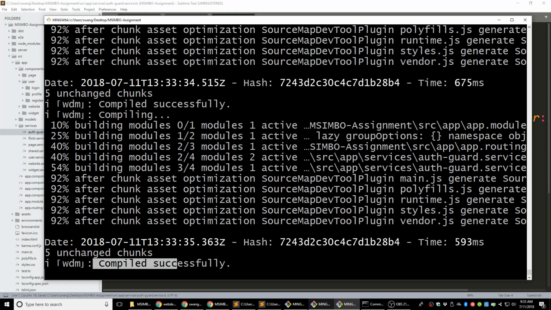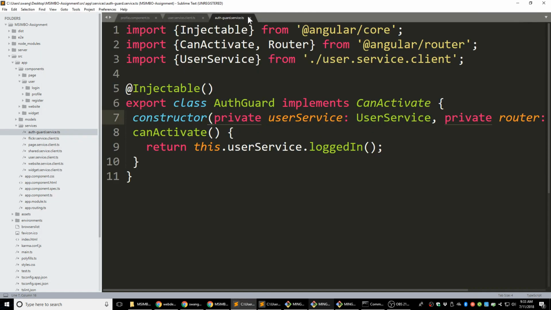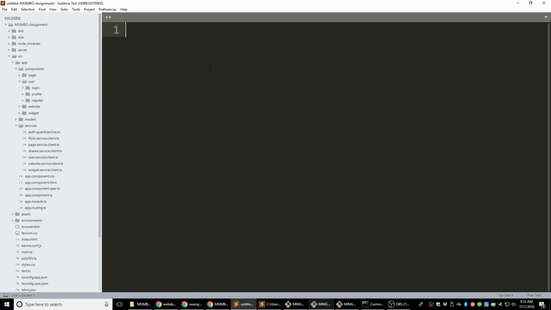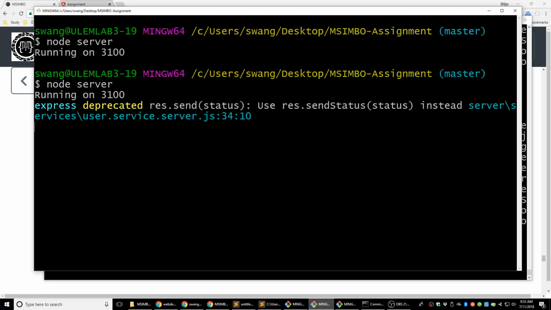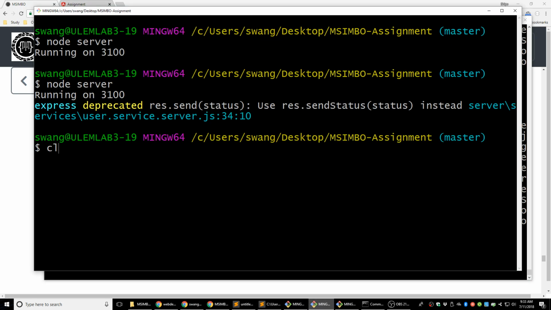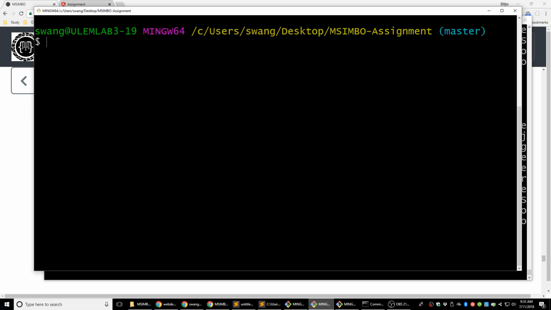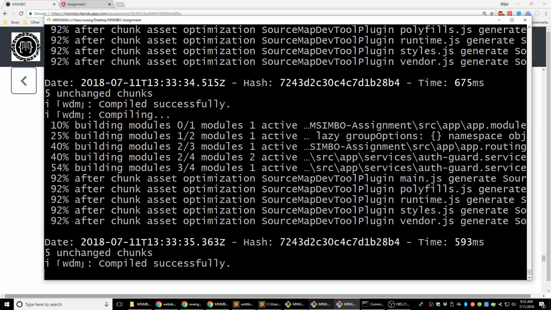Compile successfully. I just didn't save the file, I guess. Let's close this thing, make sure everything is saved, and restart the server. It's right here. Clear the server. Running on 3100. Alright, so let's try that.